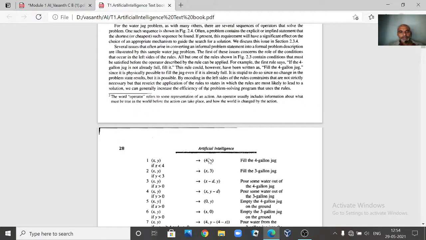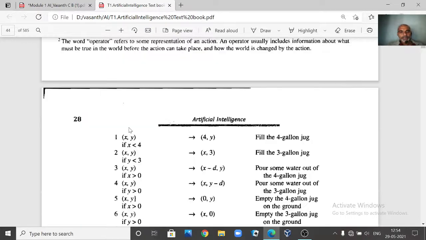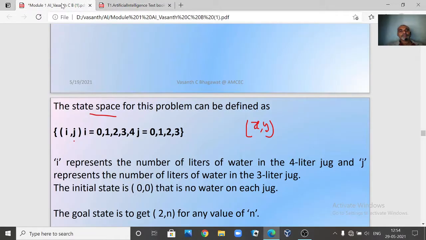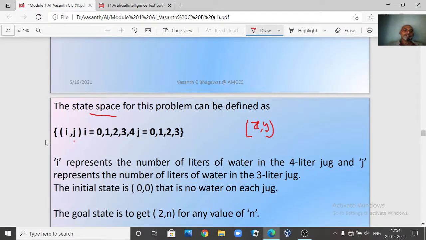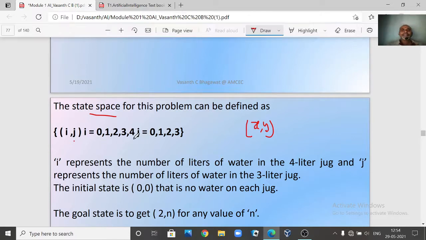Yeah. So now you can see here. In the textbook they have written the rules saying x, y. They have taken x and y when defining the state space representation. Here I have taken i comma j. It doesn't matter, either i, j or x, y, they are just variables. So now we are going to define it as a pair, i comma j.